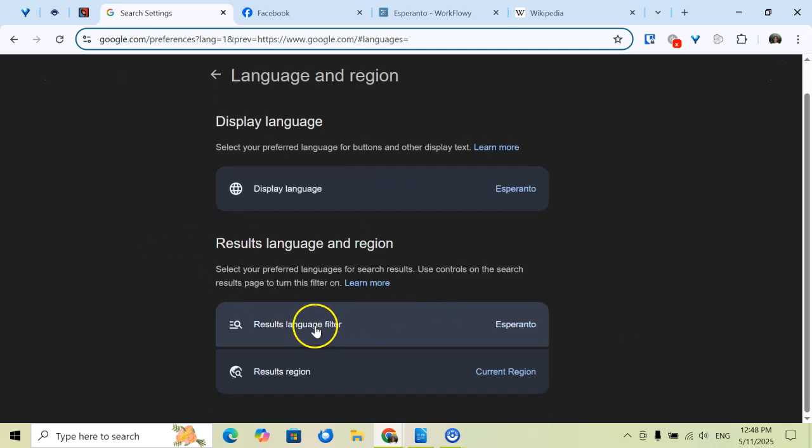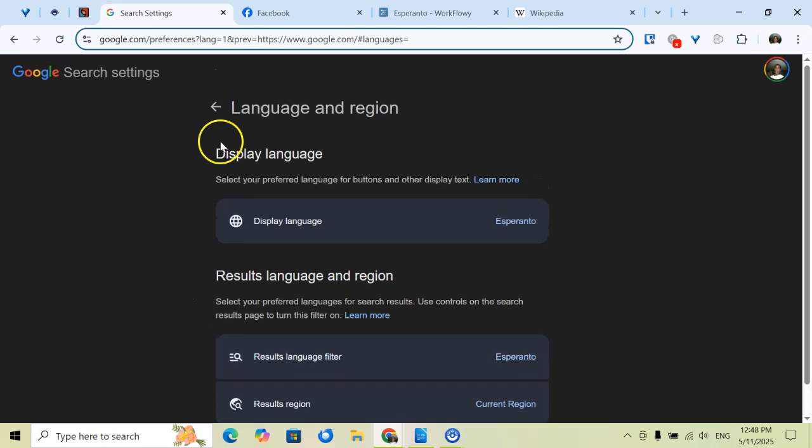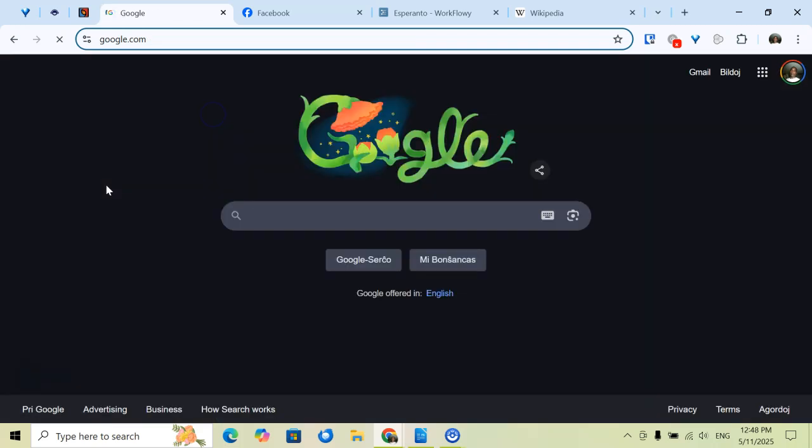Another interesting thing is that if you want to look up websites that are in Esperanto, you can set a filter for Esperanto as well. So you can leave it as is, or you can change it to whatever language you would prefer. So just to go back, so you guys can take a look here. Now we see it says Google Searcho. Searcho is the Esperanto word for search, and Mi bon chancas is basically saying I'm feeling lucky.